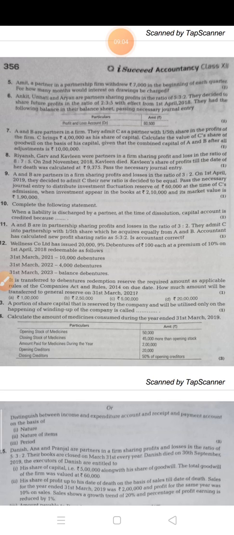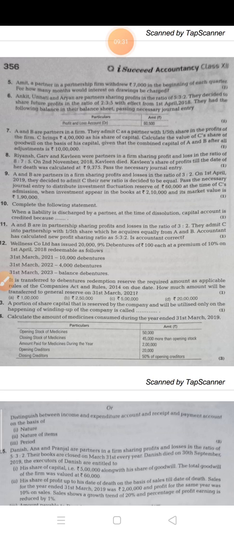Yes, A and B are partners in a firm. They admit C as a partner with 1/5 share in the profit of the firm. C brings 4 lakh as his share of capital. C is a new partner. Calculate the value of C's share of goodwill on the basis of his capital, given that the combined capital of A and B after all adjustment is 10 lakh.